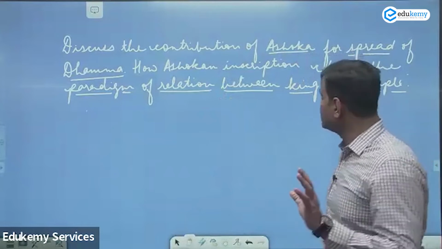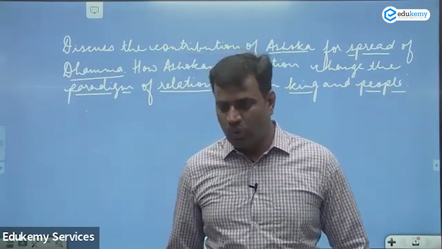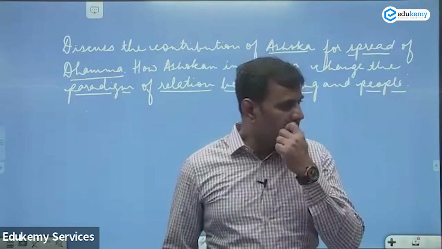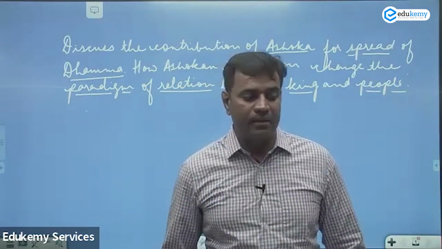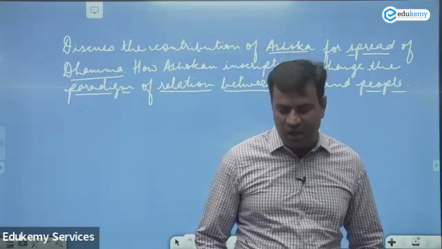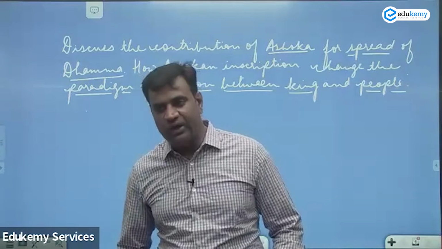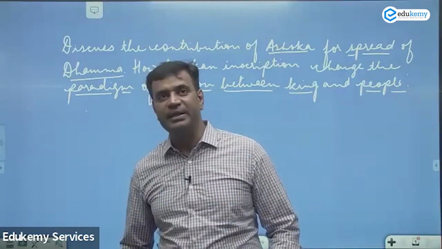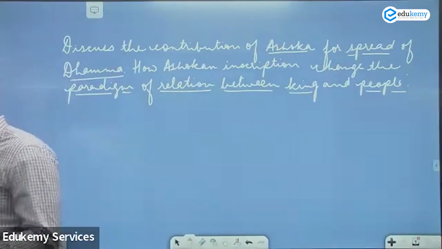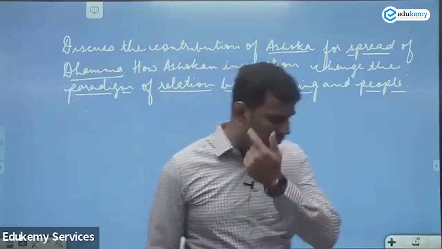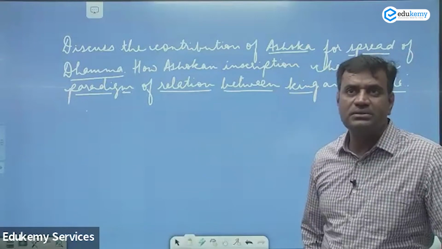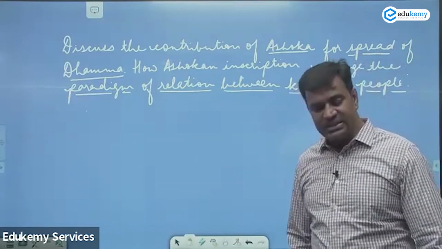Ashoka contributed towards the spread of Dhamma by inscribing rock inscriptions, which are categorized. Point number one: 14 major rock edicts, 14 minor rock edicts, and 7 pillar edicts. Next paragraph, in order to spread Dhamma, he adopted the popular language, Prakrit, which was understood by the masses.